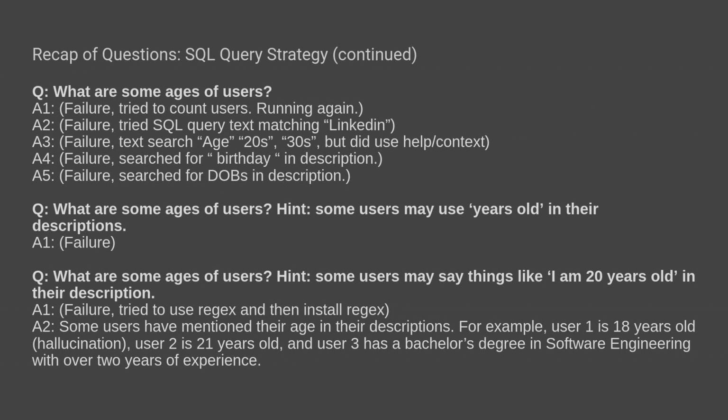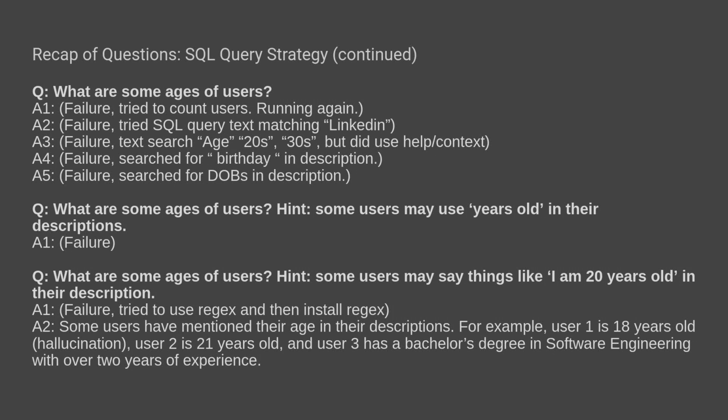When I started to get into trouble was with the question, what are some ages of users? I was hoping that it would use a group by, do some more sophisticated aggregates, and also use text searching, and it just completely failed. It really relied on columns for a lot of the stuff. It just wanted to do simple sorting, simple grouping, purely based on a column value. When I wanted it to do text search, it really flailed. I got 5 failures with just the simple question, what are some ages of users?